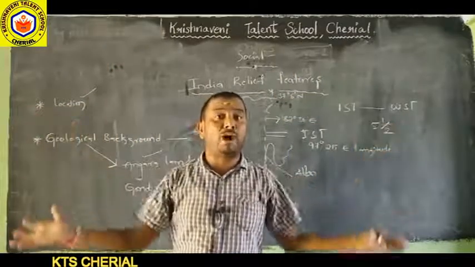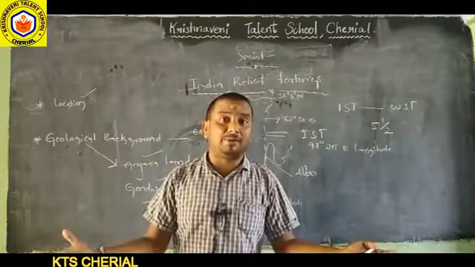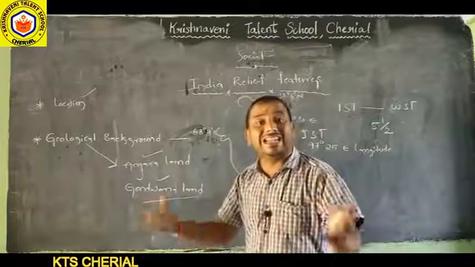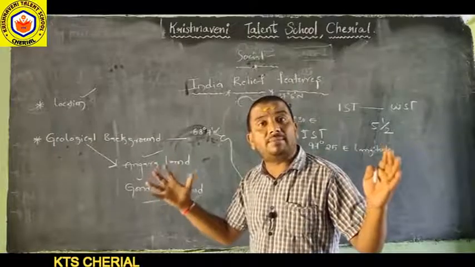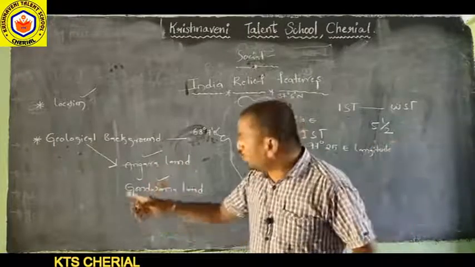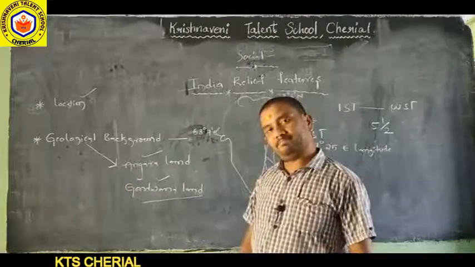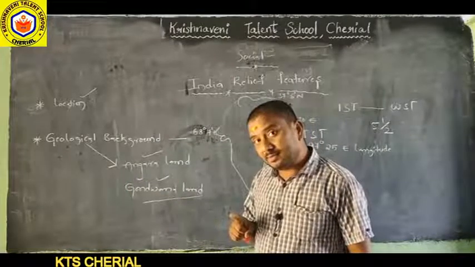The entire world landform originated with two landforms. Do you understand?